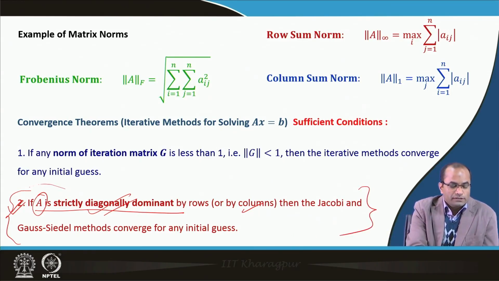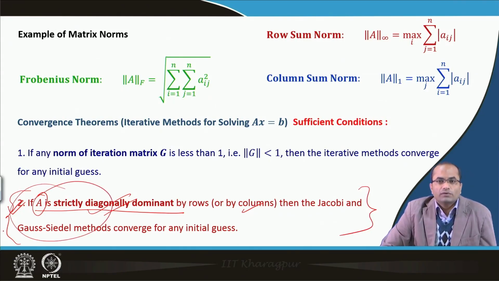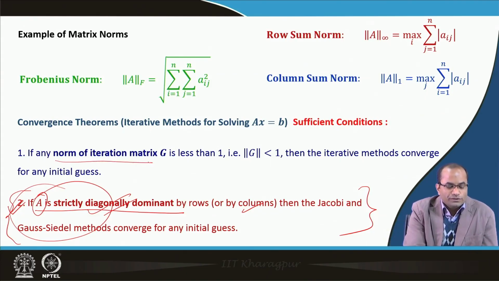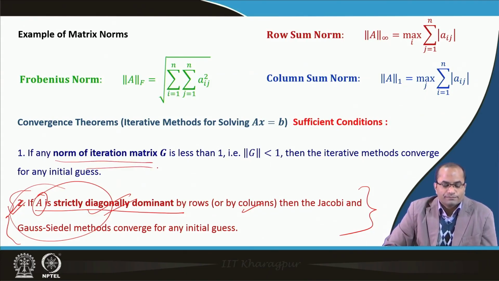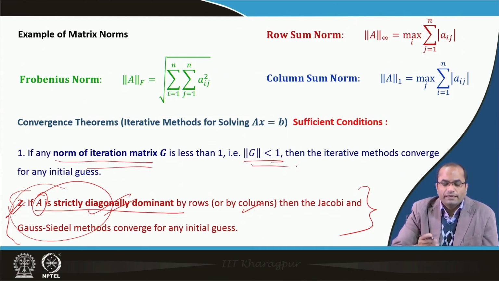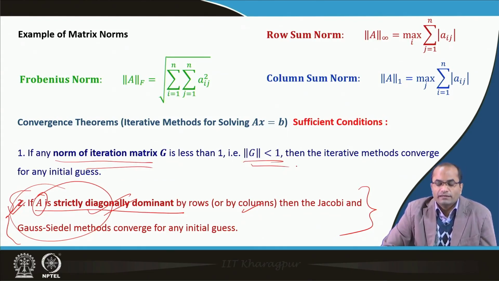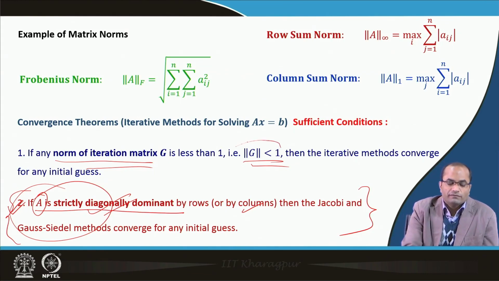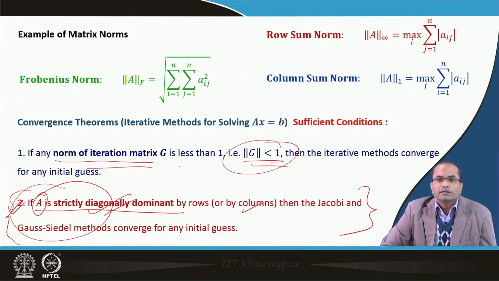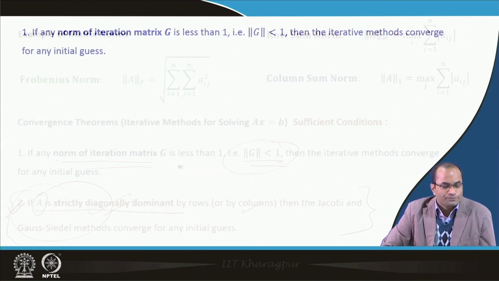If we fail here, the matrix A is not strictly diagonally dominant, then we have to check the norm of the iteration matrix G, and if we find any norm is less than 1, again we can ensure that the iterative methods will converge for any initial guess. And if again we fail, we are not able to satisfy this one, then we have to perhaps go for the eigenvalues of the iteration matrix, where we will exactly know whether it will converge or it will diverge.